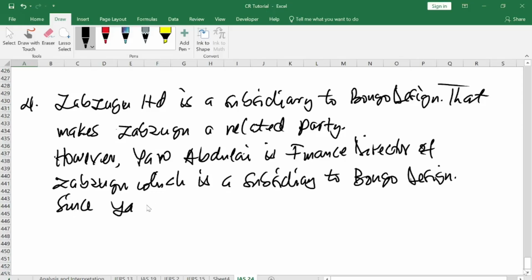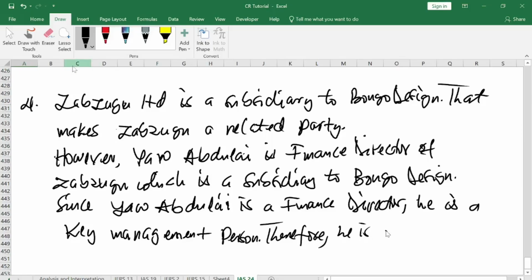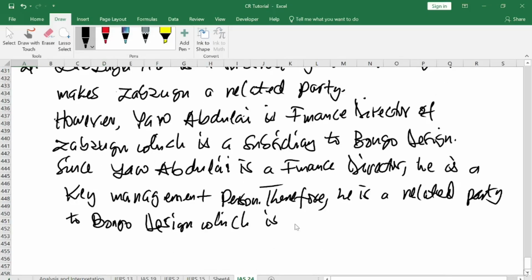Since Abdullah is a finance director, he is a key management person. Therefore, he is a related party to Bongo Design, which is the parent company of Zabzugu Limited.